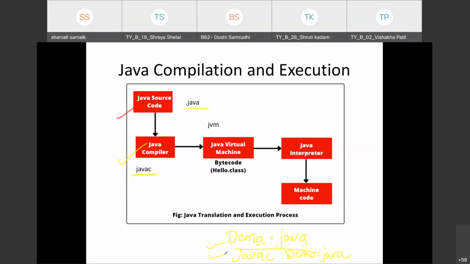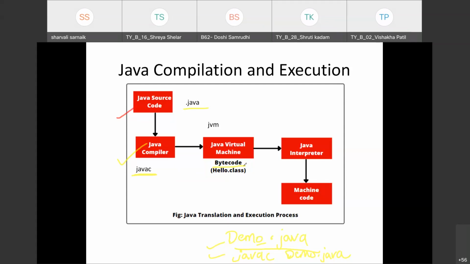Javac is the name of the Java compiler, which converts the Java source code into some intermediate code, and this code is called bytecode.